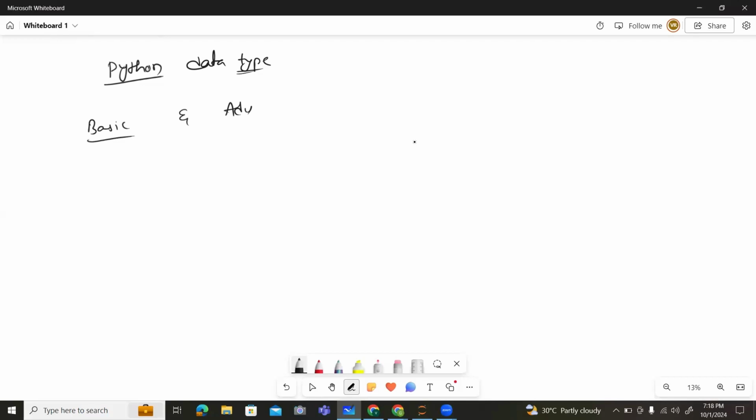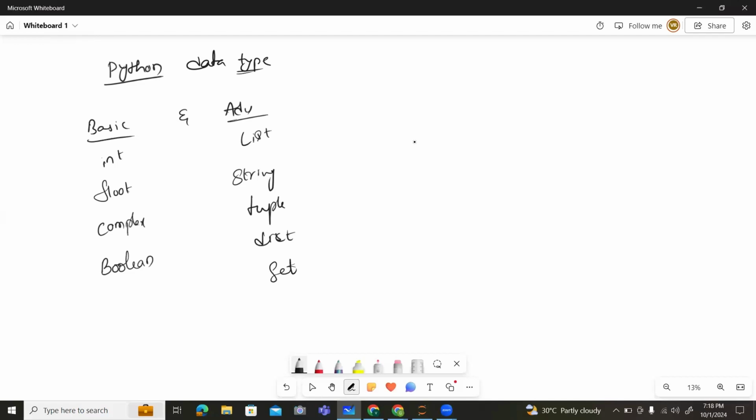In basics, we have integers, float, complex, and boolean. Coming to the advanced data types, we have list, string, tuple, dictionary, and set.